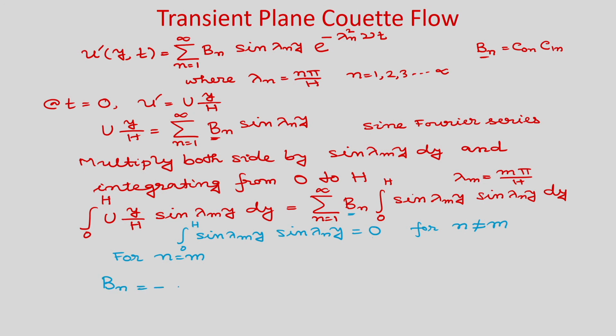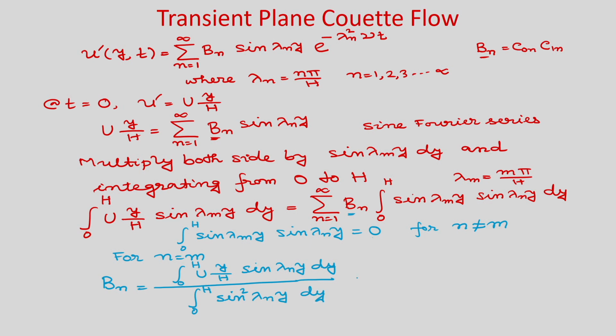Already we have seen that b n will be just the integral 0 to h of u y by h, and we write lambda n because n is equal to m, sin lambda n y dy, and in the denominator we will have the integral 0 to h of sin square lambda n y dy.